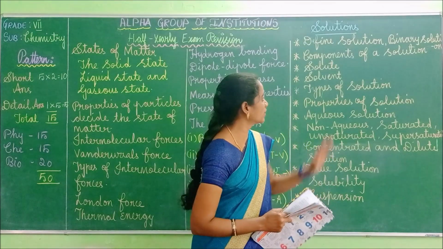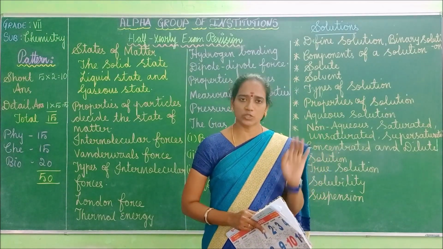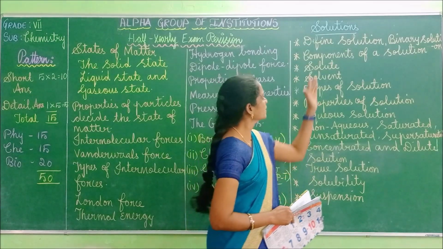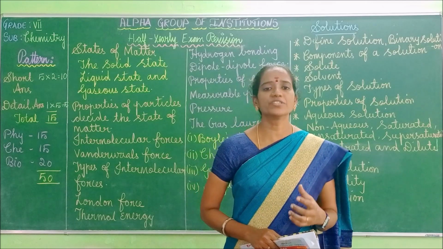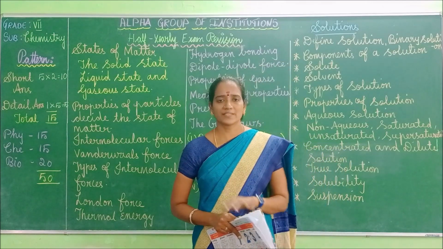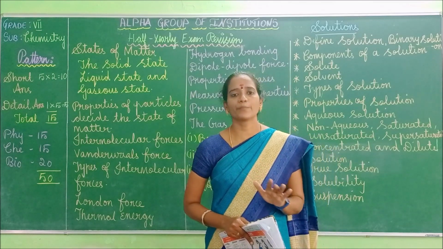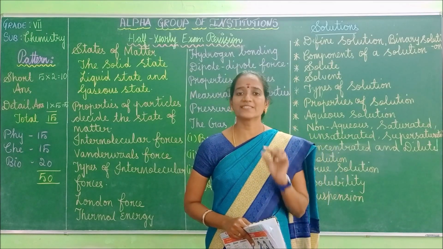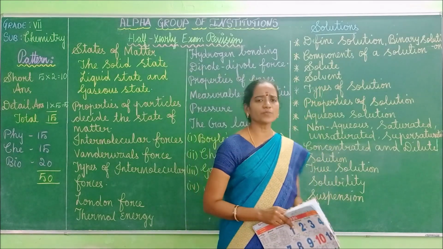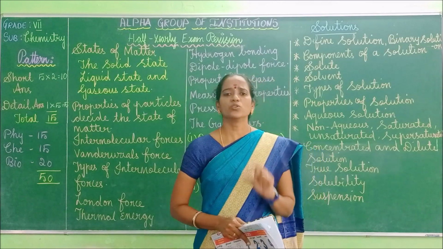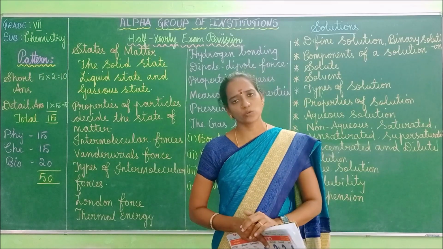Already we have discussed, we have revised this solution lesson in unit test 2. So once again we can revise. Define solution. Solution means what? A solution is a homogeneous mixture of two or more substances. What is meant by homogeneous? Here all the components appear in the same phase. Single phase. This is the homogeneous solution. Next, what is meant by binary solution? Solution which contains two components is called binary solution.